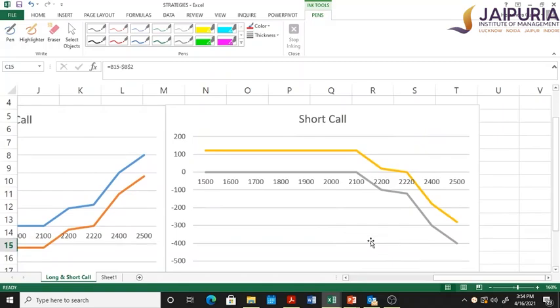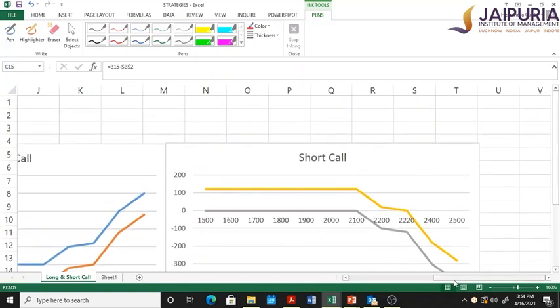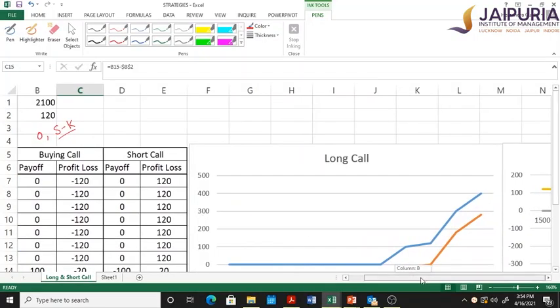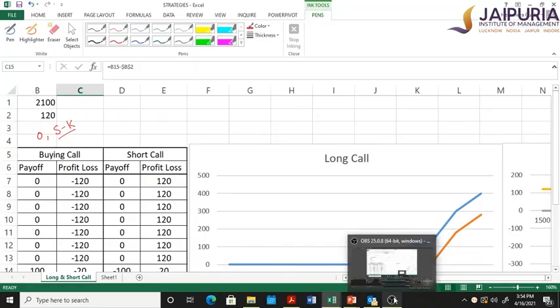So this is about what an option is and how the call option buyer, long call and short call, work. In the subsequent session, we'll discuss the put option and other option strategies.